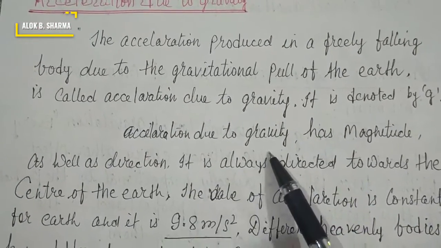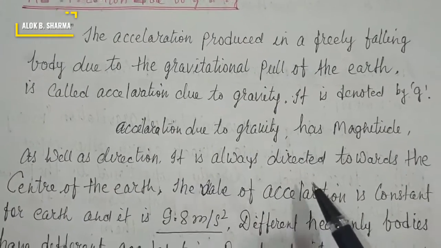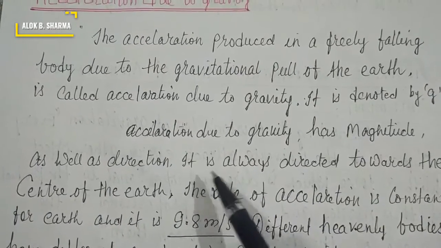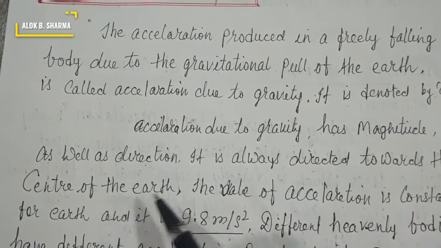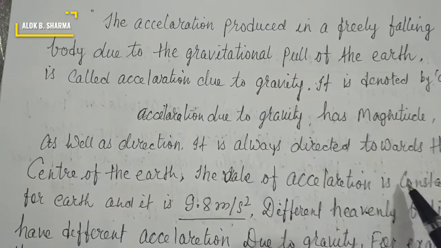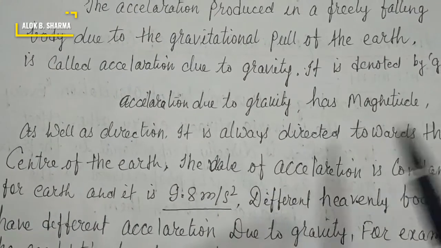Acceleration due to gravity has magnitude as well as direction. It is always directed towards the center of the earth. Remember, it is always directed towards the center of the earth. The value of acceleration due to gravity is constant for the earth and it is 9.8 meter per second square.